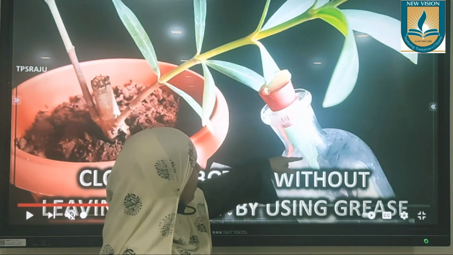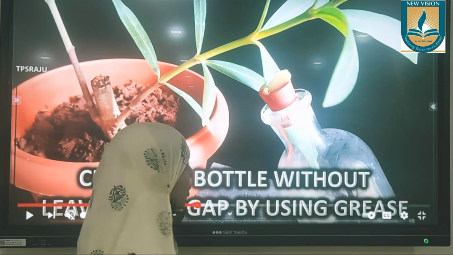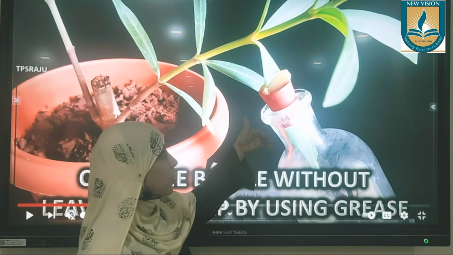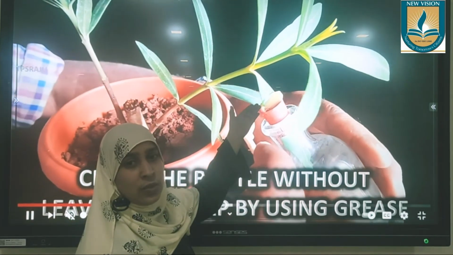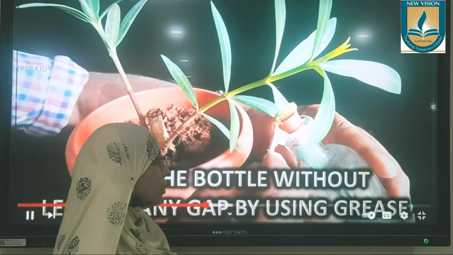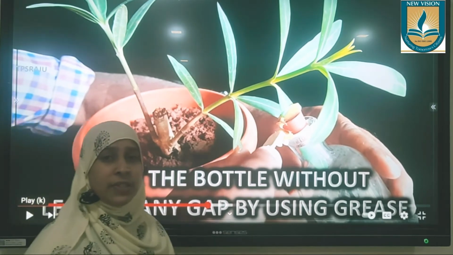This part will not get carbon dioxide. This part will get carbon dioxide. Okay, that is the trick. So after that you can test for starch. If the starch is produced on this side, it proves that carbon dioxide is essential for photosynthesis. If it is produced on this side, we can prove that carbon dioxide is not essential for photosynthesis.